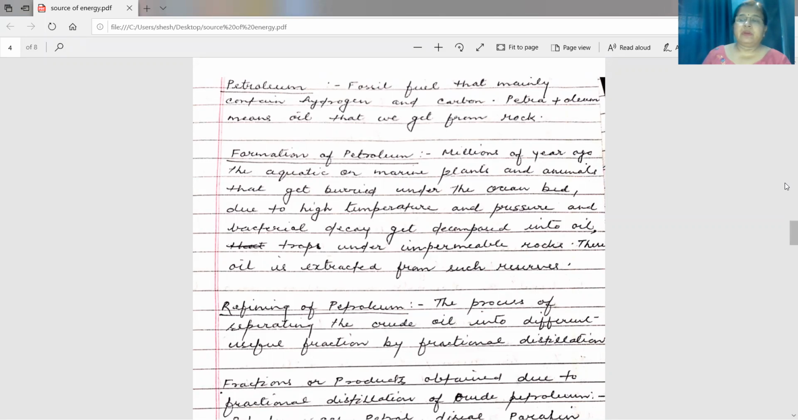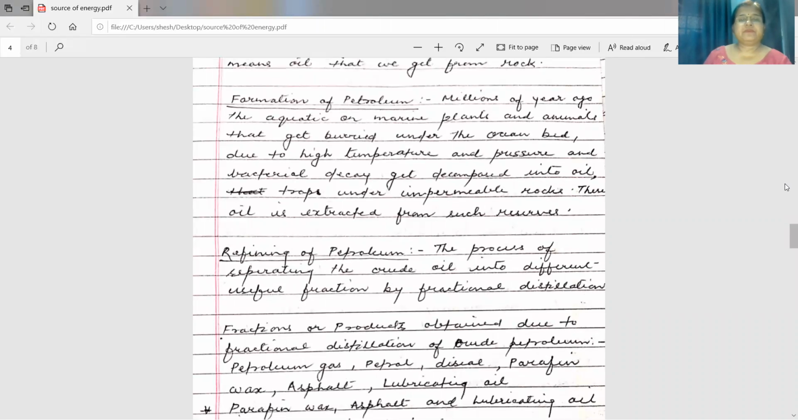Carbon, coal, you have read. In that you have read that it mainly contains carbon, and petroleum, it is a grayish black fluid or liquid, you can say, which mainly contains hydrogen and carbon. Now, how is this petroleum formed?